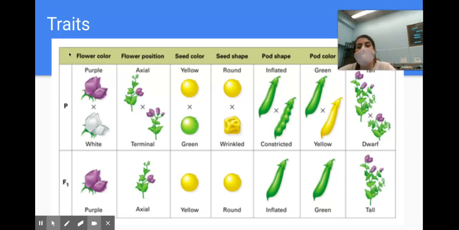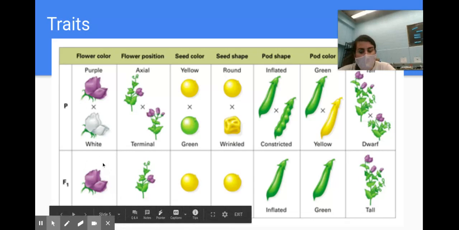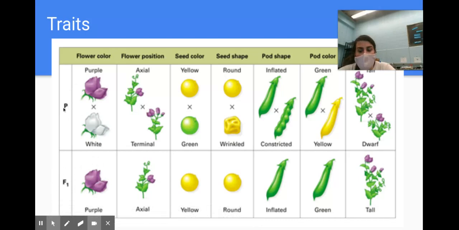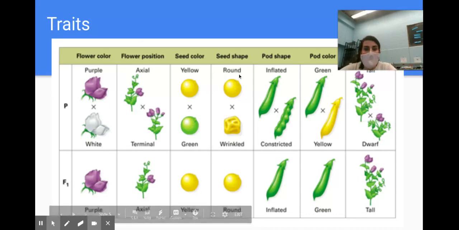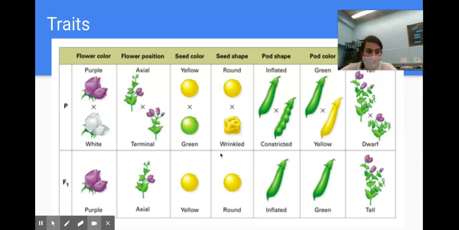Now, here's the cool thing. When he cross-pollinated, when he took, for example, a purple flowered plant and he crossed it with a white flowered pea plant, he always got purple offspring. All right, so that next generation, which we're going to call the F1, here's a little note here. P stands for like the parental generation. F1 would be like the kids, right? So this is our first generation. This is the first generation of offspring. When he studied axial versus terminal, he always got the axial. Yellow versus green, always got the yellow for seed color. Round versus wrinkled, always got the round. And you can see so on and so forth.